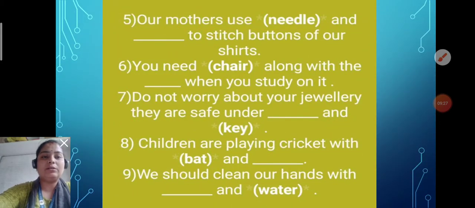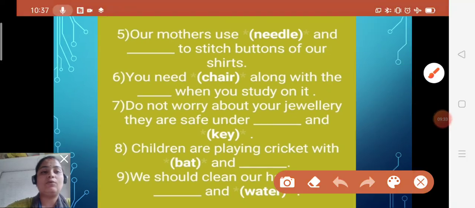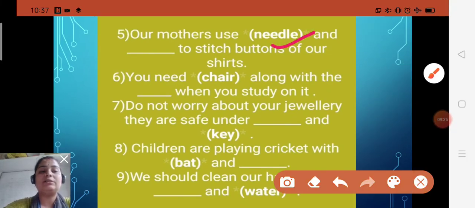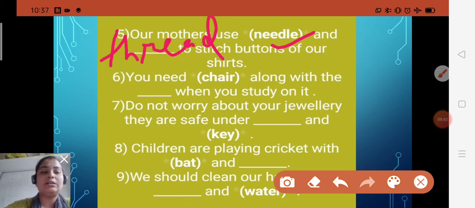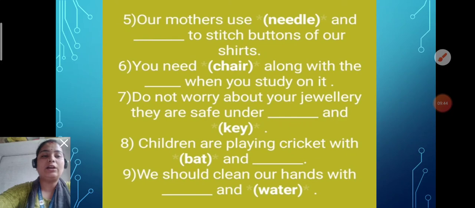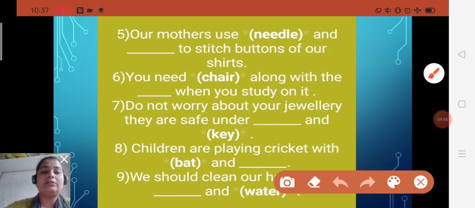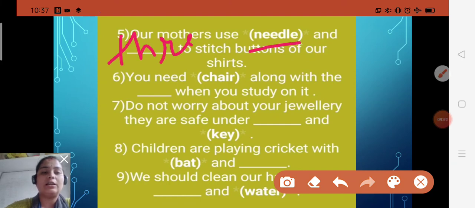See, our mothers use needle and dash to stitch the buttons of our shirt. Children, needle is a pairing word with what? Yes, with needle mothers use thread. Our mothers use needle and thread to stitch buttons on our shirt. There you will fill in thread.